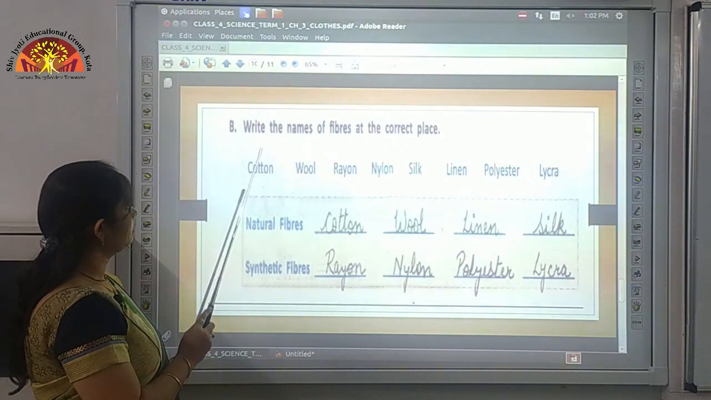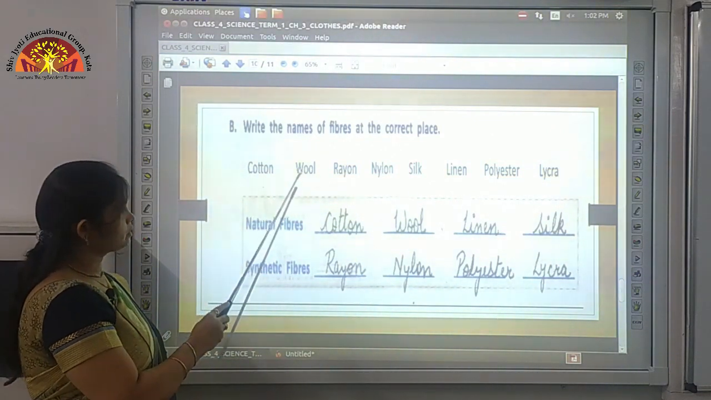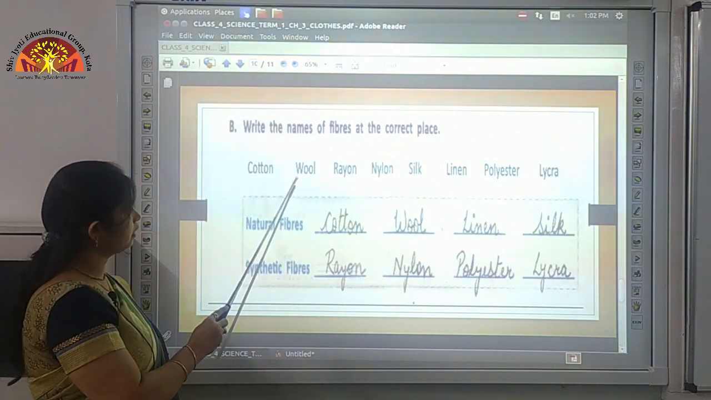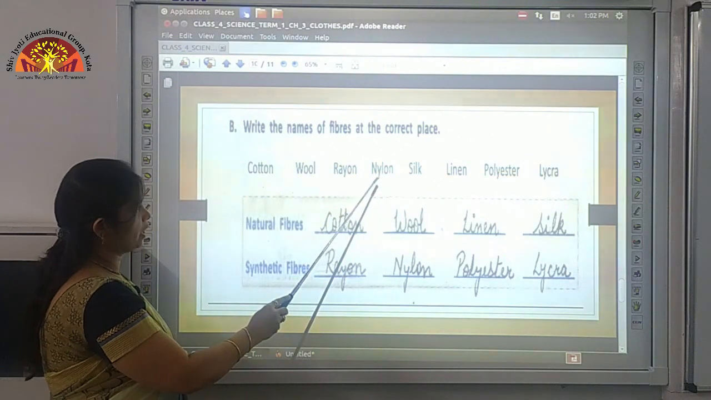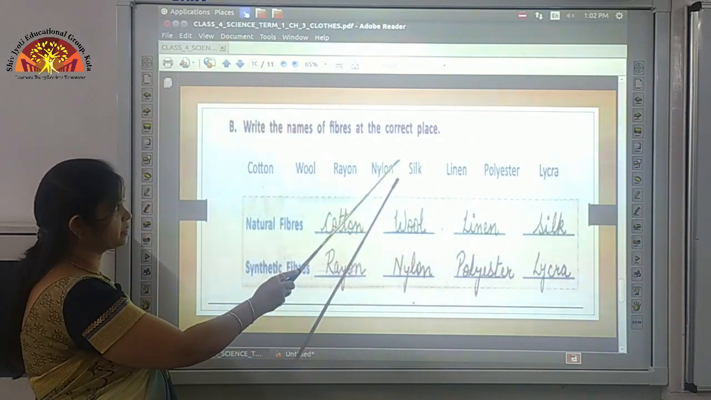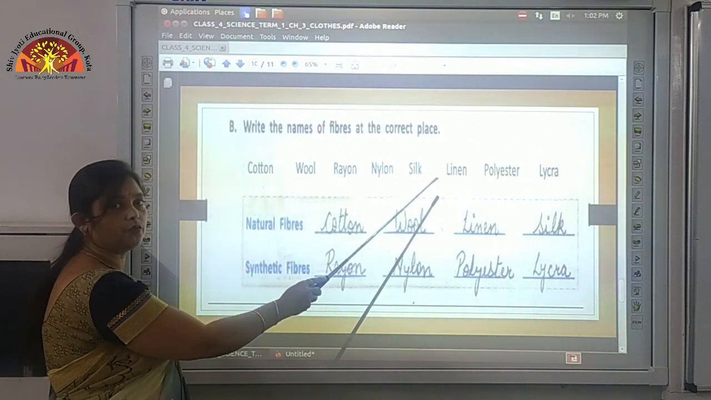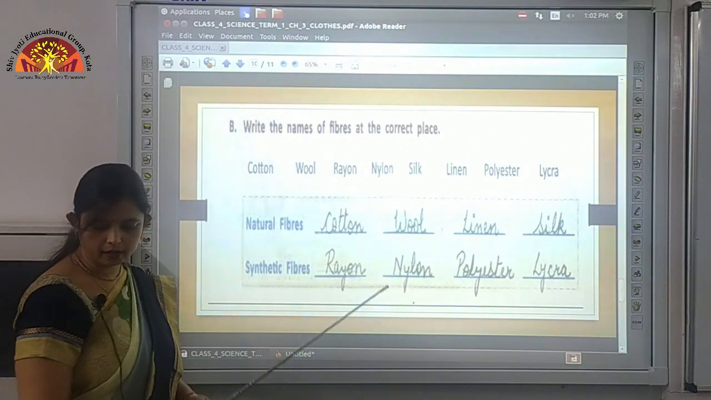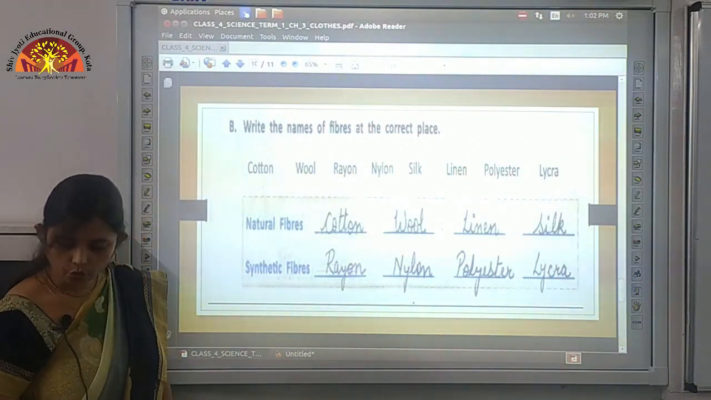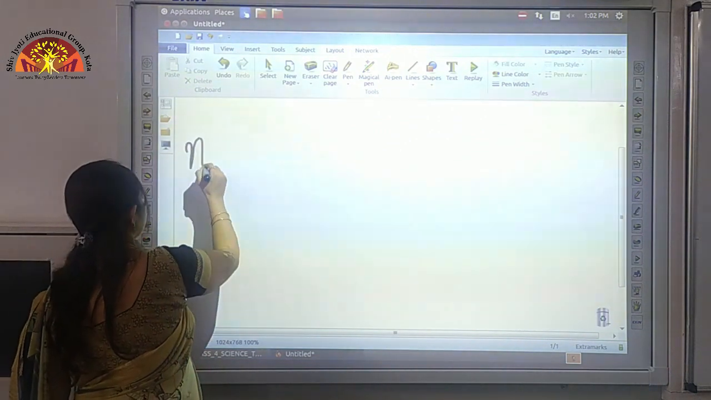Now we can see here that cotton is a natural fiber. Again, wool is also a natural fiber. Then rayon is a synthetic fiber. Nylon is a synthetic fiber. Silk is obtained from silkworm. It is also a natural fiber. Then linen is obtained from flax plant. It is also a natural fiber. So we will write cotton, wool, linen and silk in front of natural fibers.